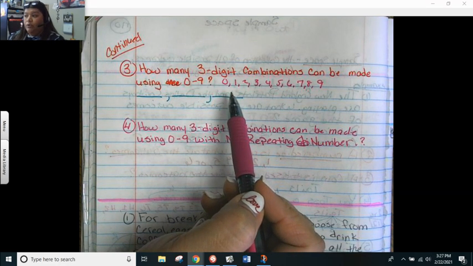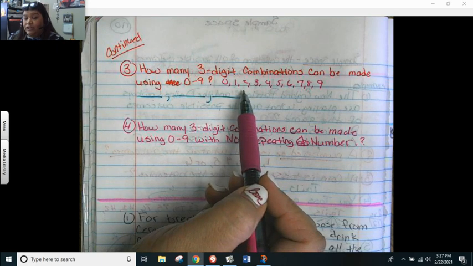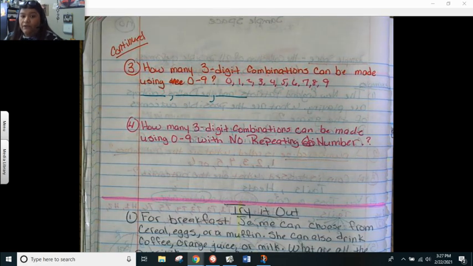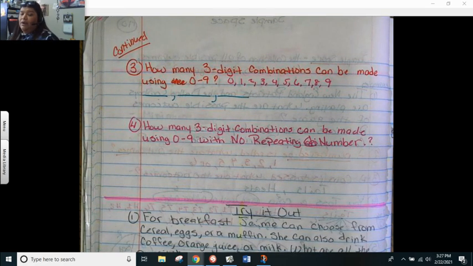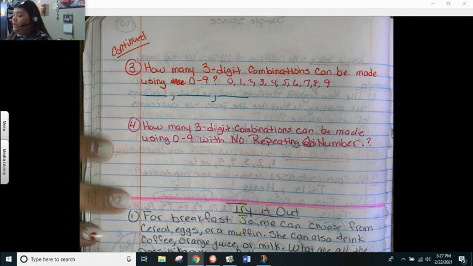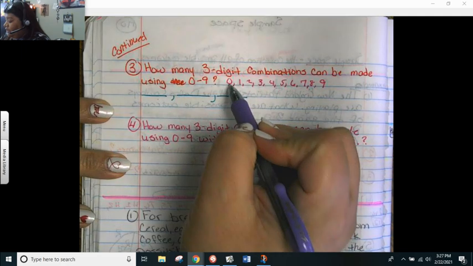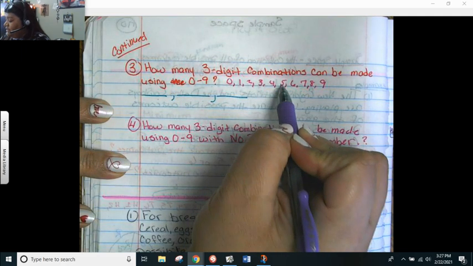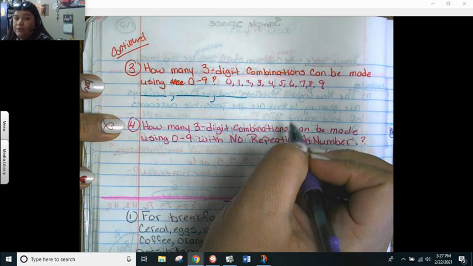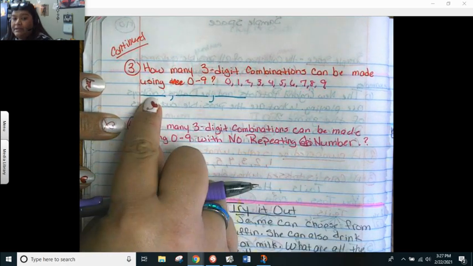I roll a number cube, what can I get? 1 through 6. Here, you can get anything from 0 to 9. To figure it out, we count how many outcomes I can get for 1 digit and then put those for the other 2. So I can have 1, 2, 3, 4, 5, 6, 7, 8, 9, 10. There are 10 possible numbers I can put in this digit.